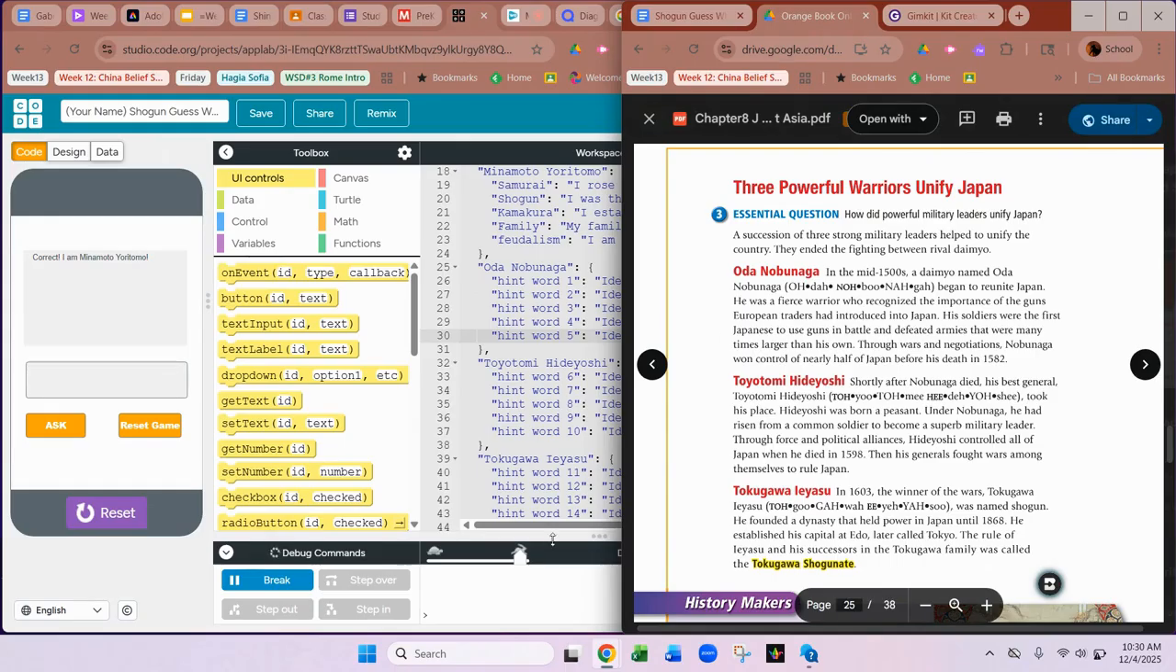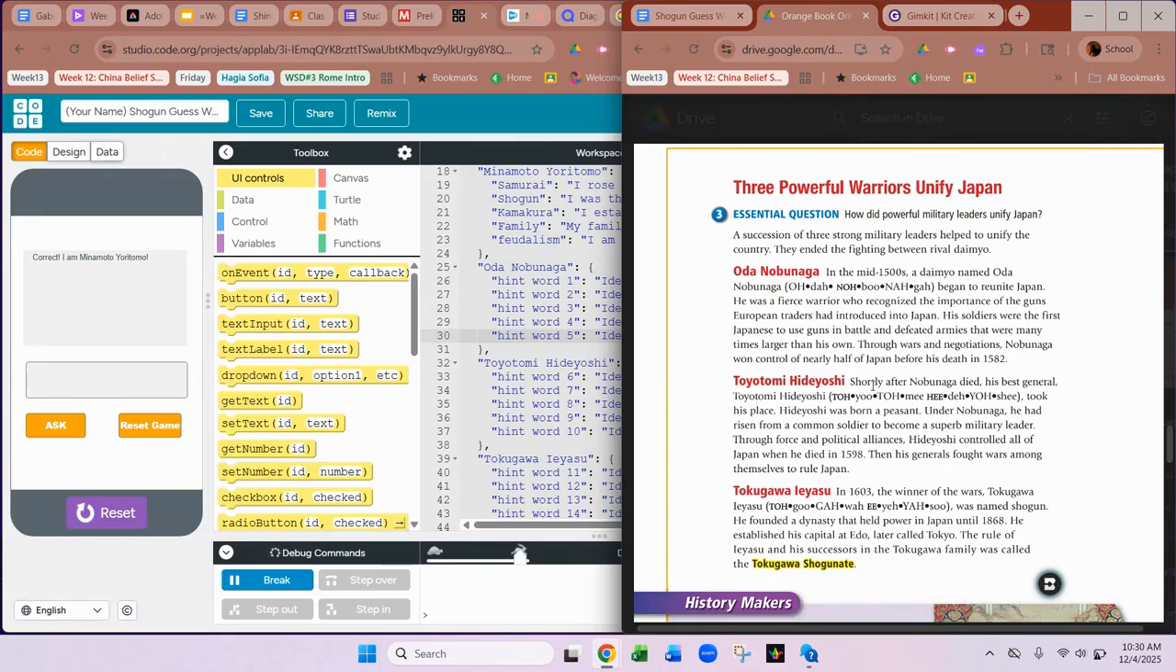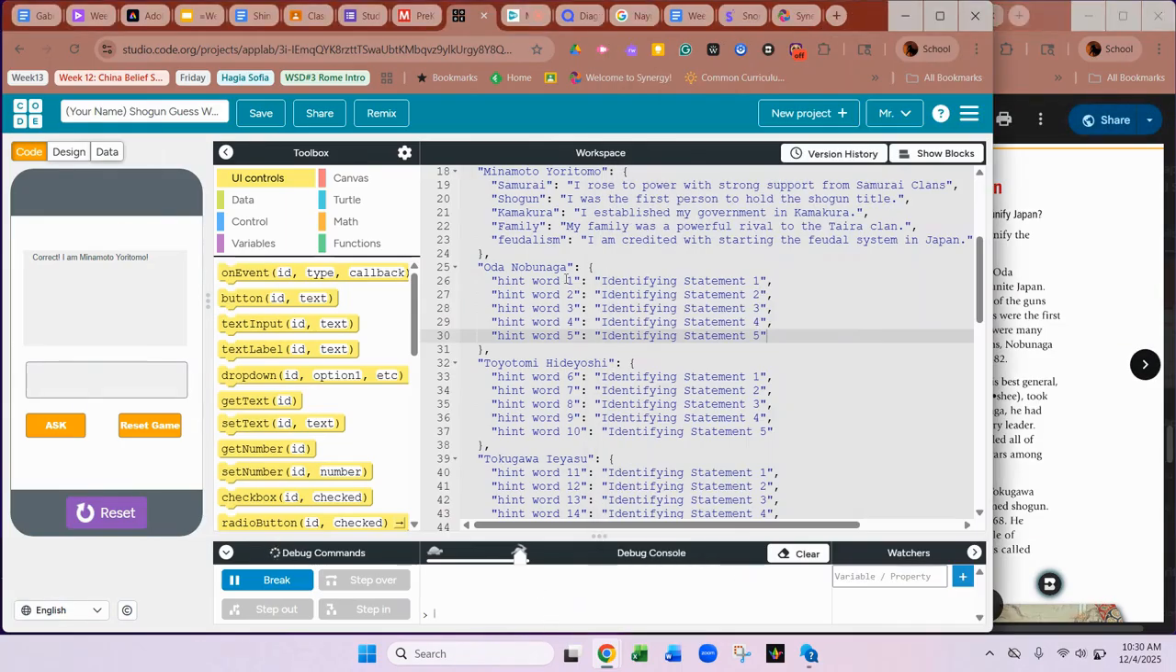You're going to write them on a separate sheet of paper first, and you'll come up with the key word. So if you look at the first one for Yoritomo, the one I already did for you, I wrote, I rose to power with strong support from the samurai clans. That was in the notes from the reading. So my key word for that is going to be samurai.